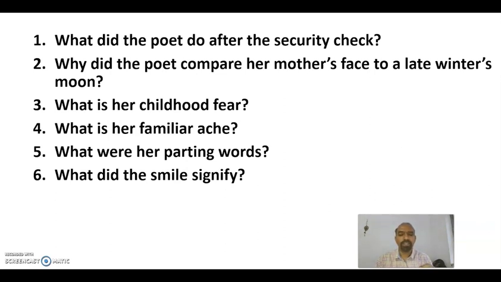What were her parting words? Parting words were, see you soon, Amma. It is a kind of assurance she gave to her mother. It is in stark contrast with the pain she felt. Let us move on to the next question.